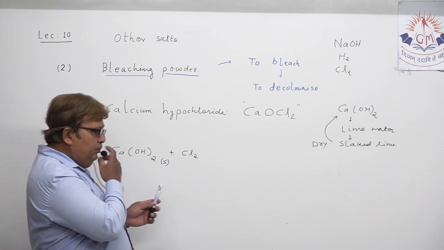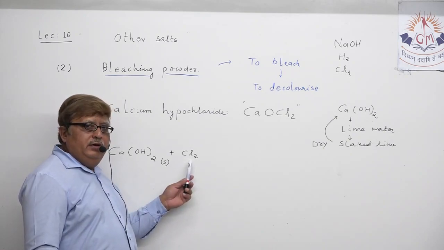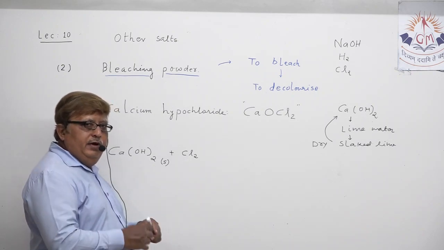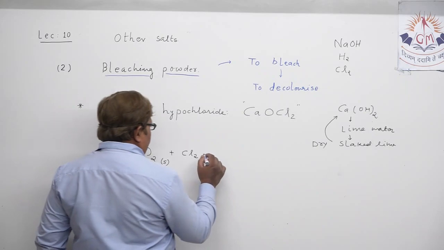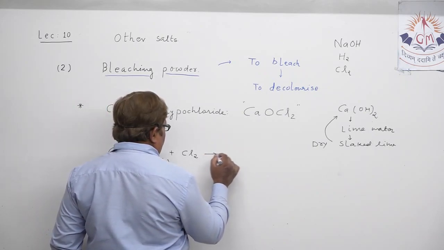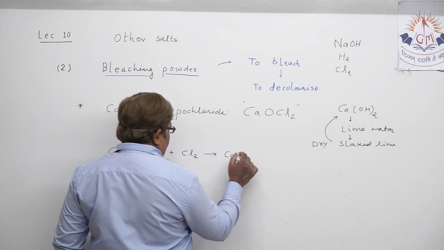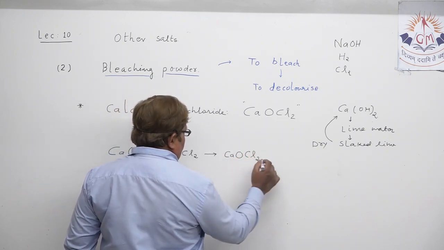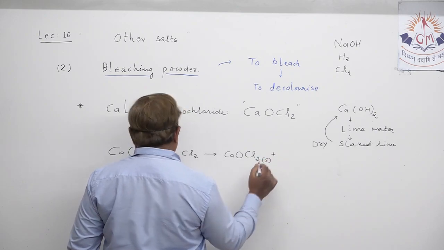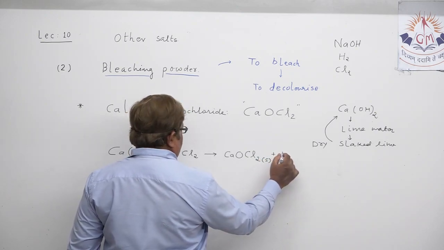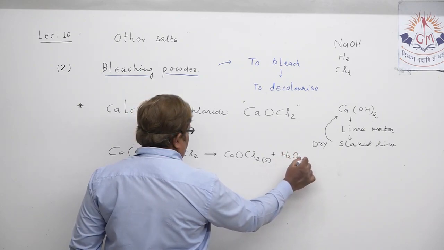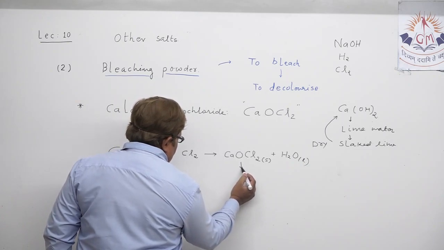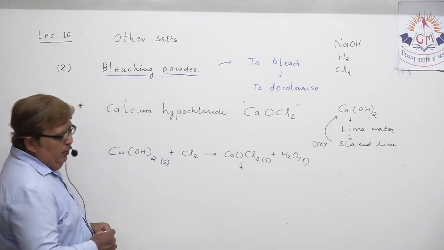How is it spoken? When chlorine gas is absorbed on dry slaked lime, it gives rise to bleaching powder, that is calcium hypochlorite. Okay, it gives rise to bleaching powder. At the same time, it also produces water.